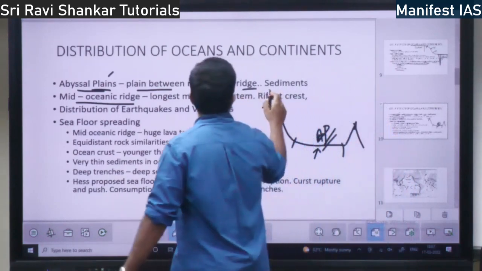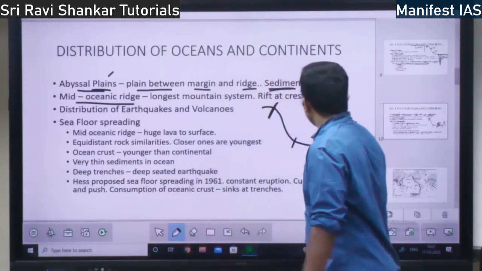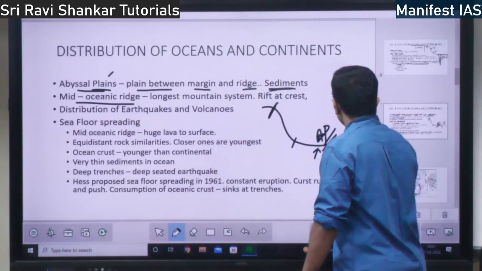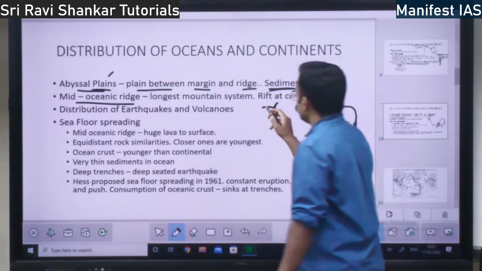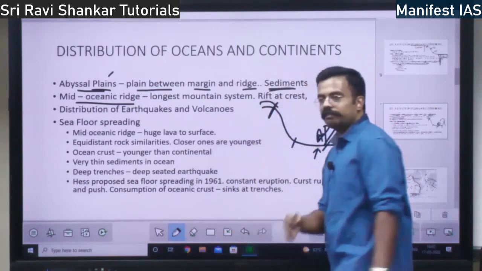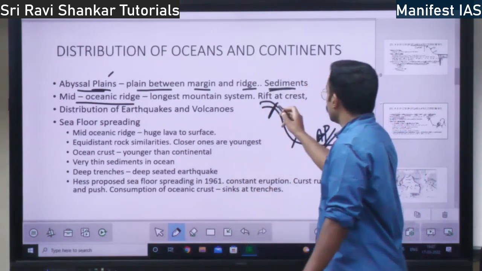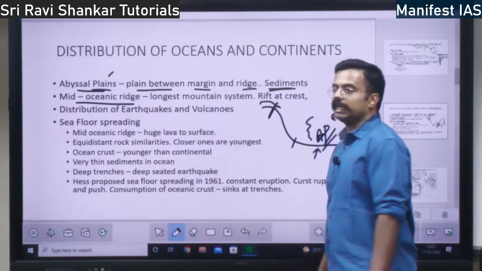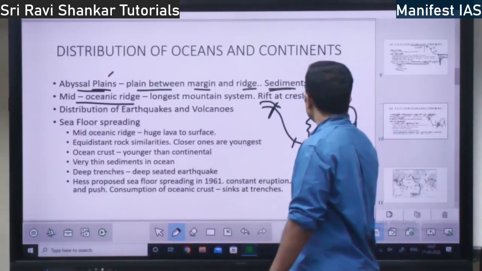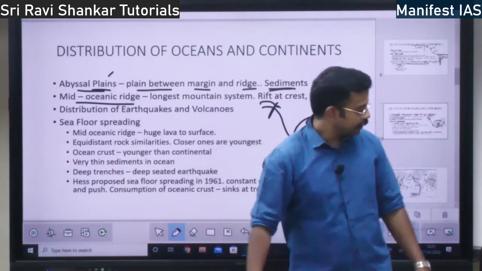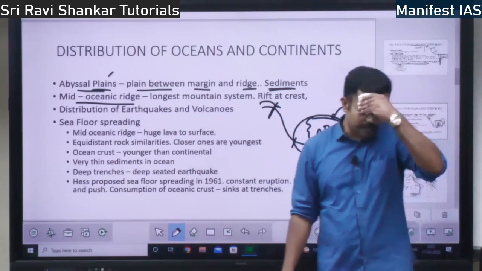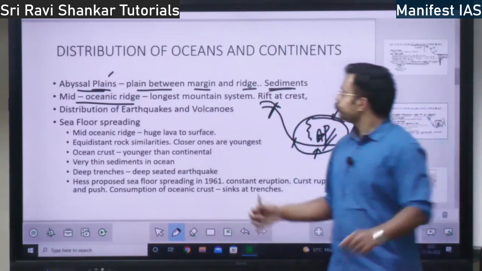So what will be there? Sediments. From the mid-oceanic ridge, volcanoes will erupt and sediments will get deposited, and also from the continents, rivers and everything will come and the sediments will get deposited here. Because of both these things, in the abyssal plain there will be a lot of sediments, right? The abyssal plain is a place for sediments.